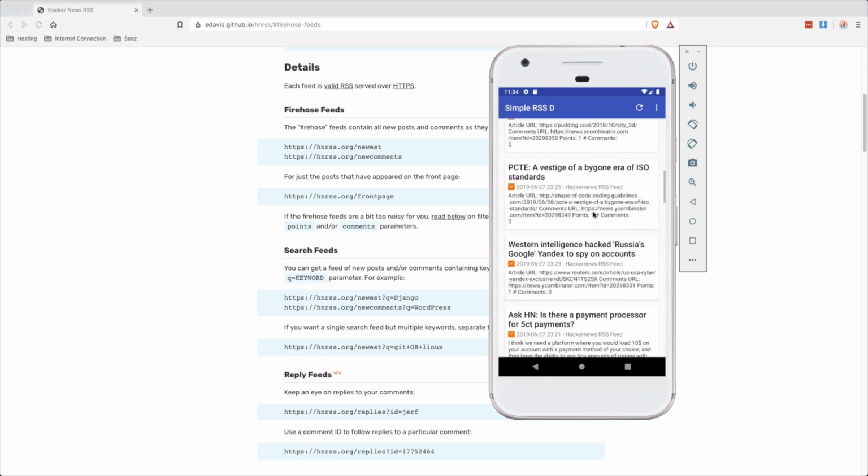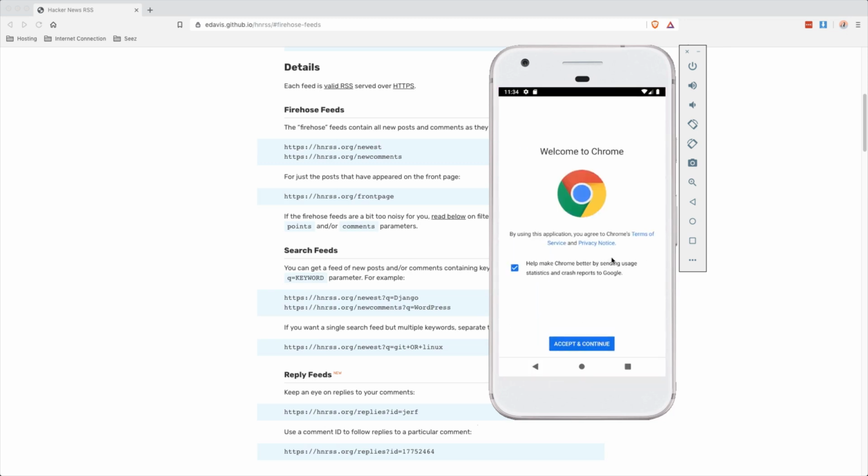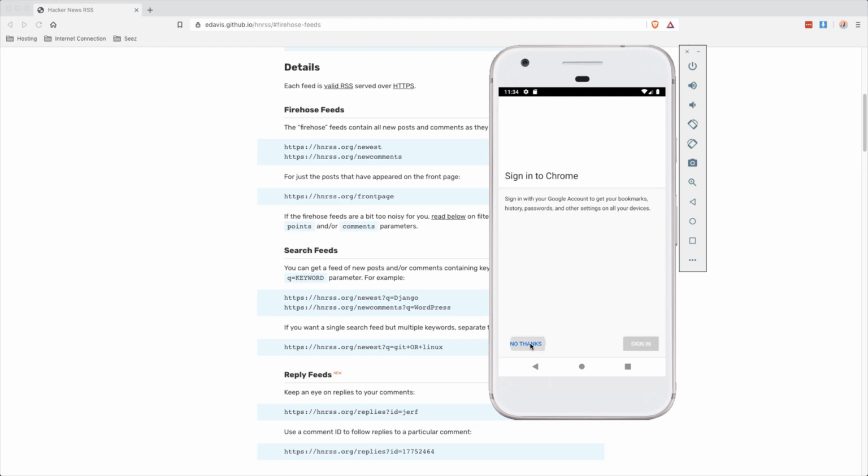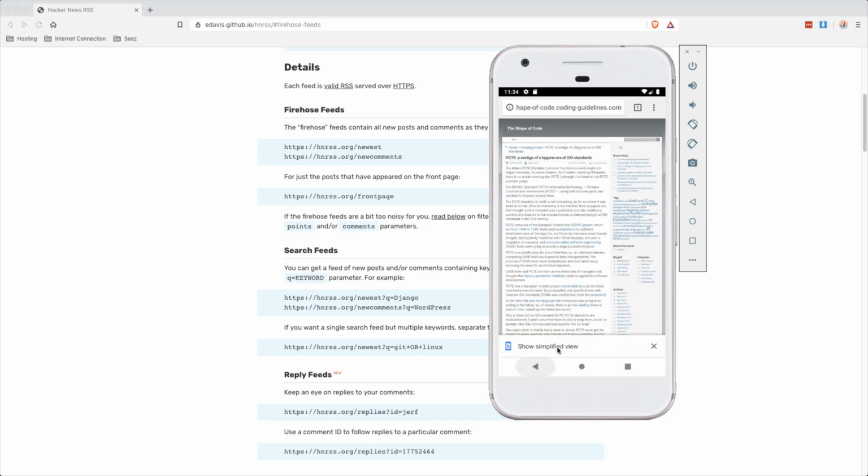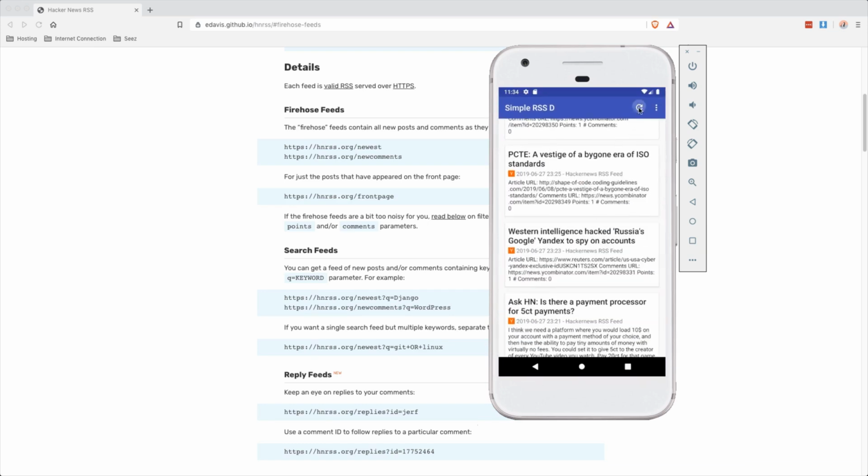Okay, the emulator is a little buggy. If we press on one of these things, it offers to open with Chrome, but I don't want to use Chrome at all actually. Just open what I'm telling you to open. Okay, you get the idea. Refresh. Refreshes the feed. Nothing new. What else can we do here?